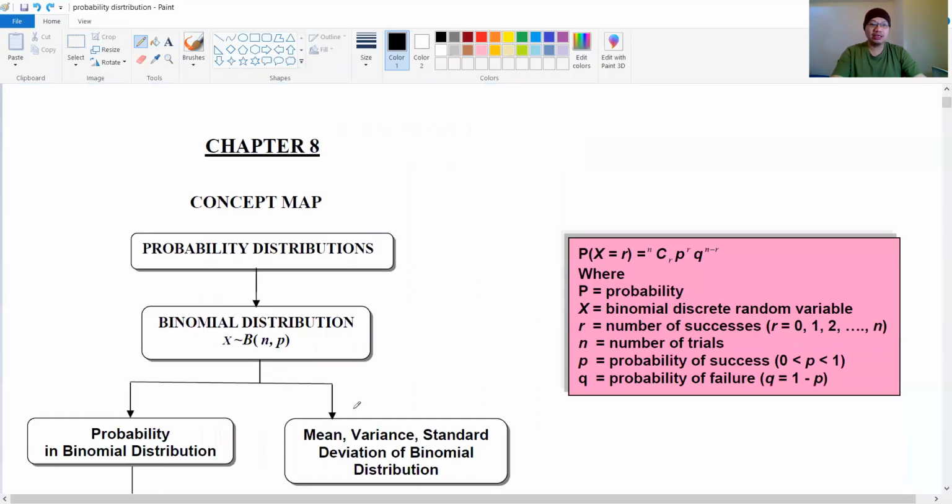So let's go through the mind map here. Chapter 8, the probability distribution. This is the first title of chapter 8, 8.1, binomial distribution. So binomial distribution we can label as X tilde B(n, p). So what is n, what is p, etcetera. B stands for binomial.